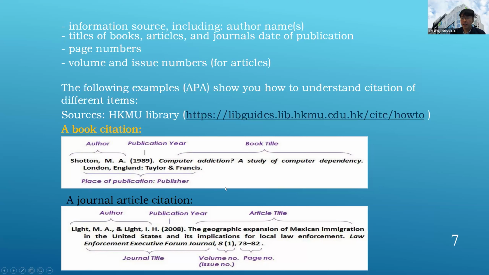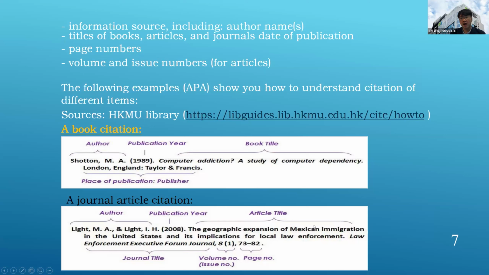Now then, how about another one, called journal article. So again, this is written by more than one author, right? That means it could be a person whose surname is Light. So happen they are two, actually it's Light. They could be brother, sister, for example, or father and son, or mother and daughter. So Light and then MA and then comma, all right? And then this is an N. We also follow that kind of symbol, and then Light and then IH, and then 2008 again.